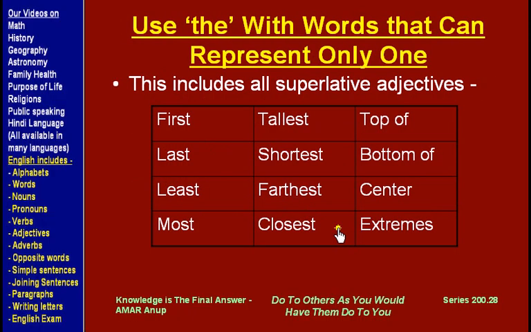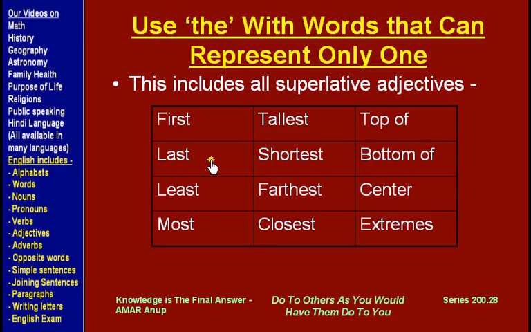Now, we said earlier to use "the" before superlative adjectives and also before things which are uniquely single, and some more examples of uniquely single things are first, last. They are not comparative or superlative adjectives, but they are unique things.